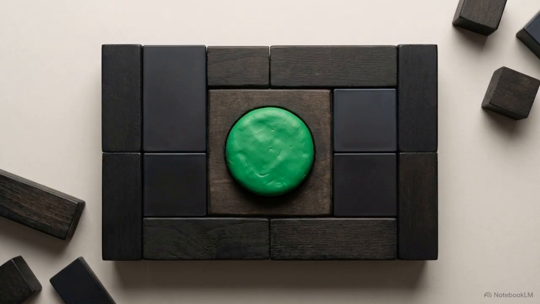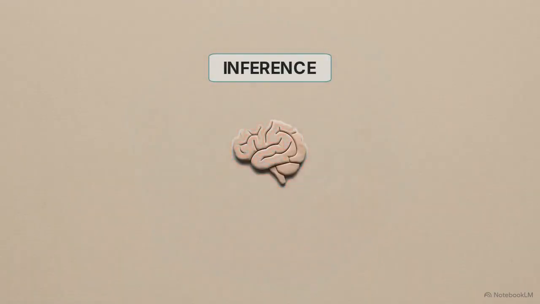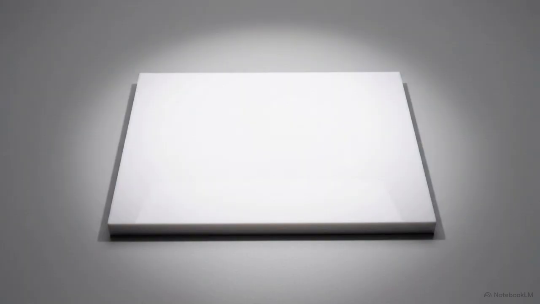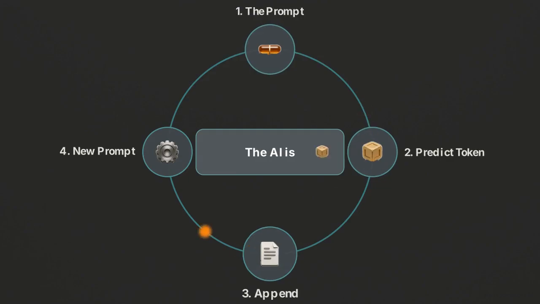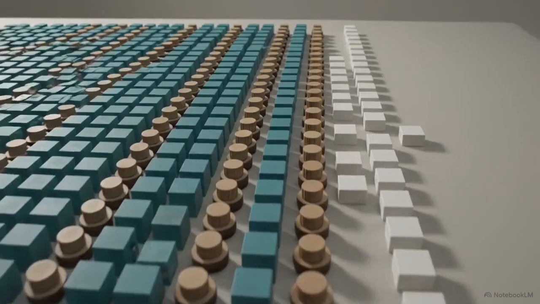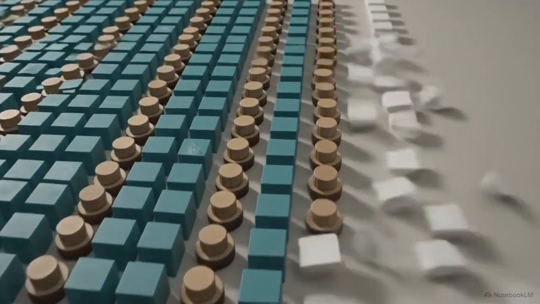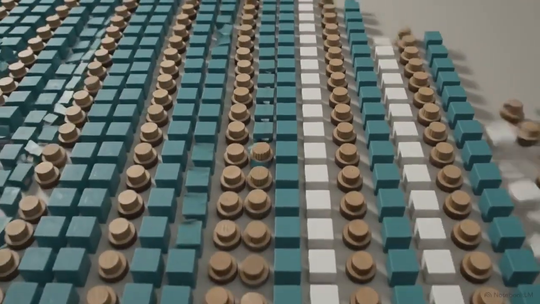When you give the model a prompt, it enters the generation phase, formerly known as inference. Inference is the computational step where a trained model actively applies what it has learned to make predictions on new, unseen data. This diagram shows the complete inference loop in action. The model predicts a single token, appends it to your original prompt, and then calculates the entire new sequence to predict the very next token. This rapid, mathematically scaled guessing loop runs thousands of times a second to generate the responses we see on screen.